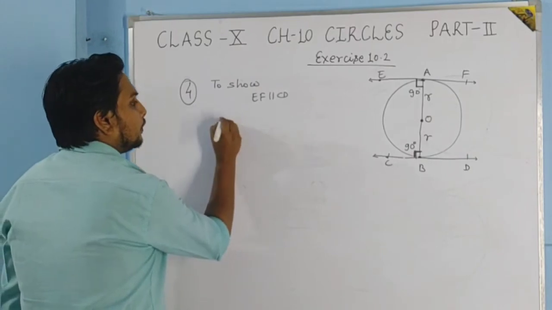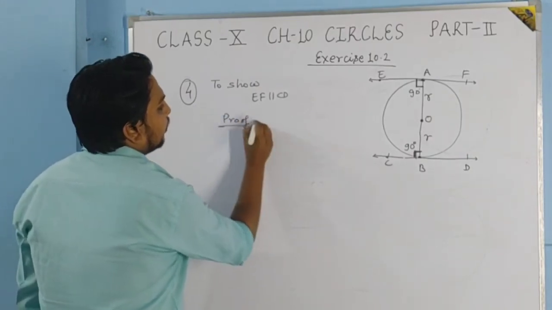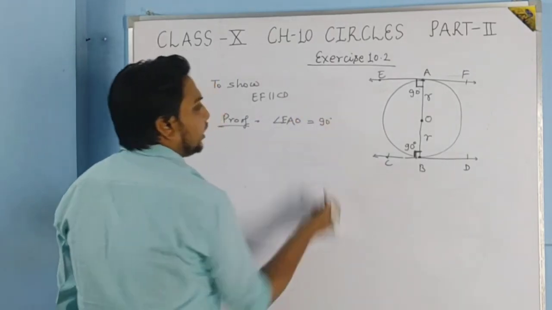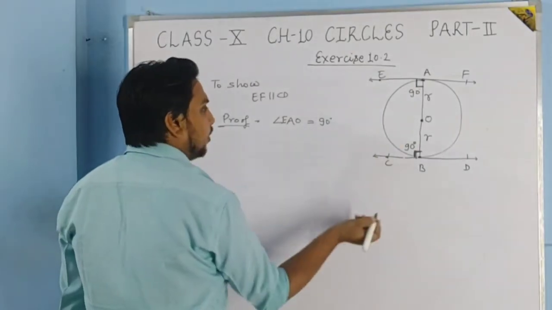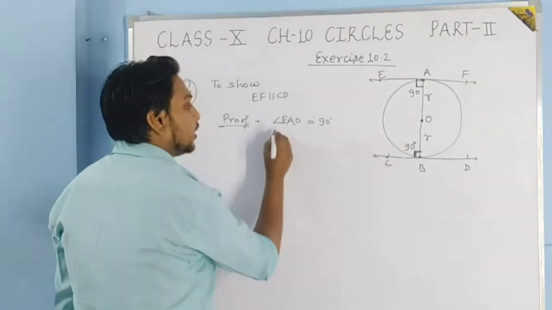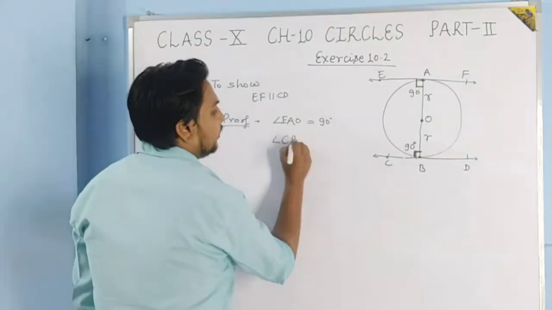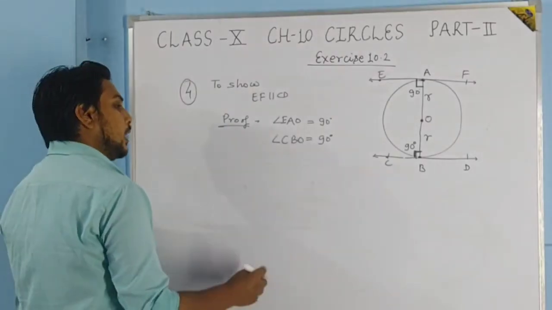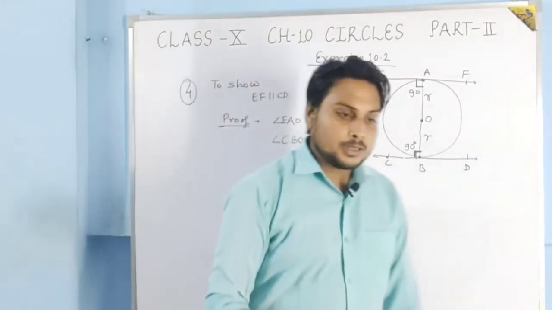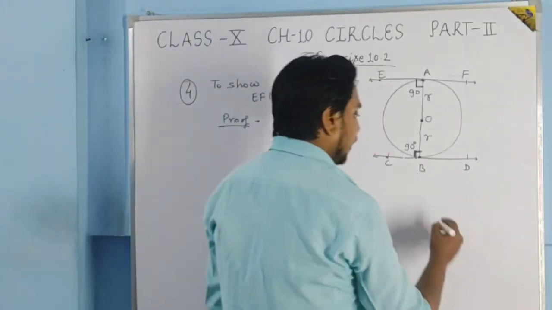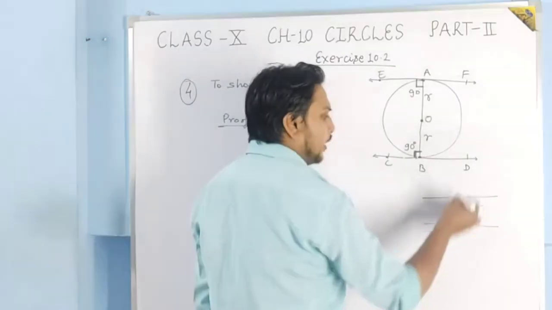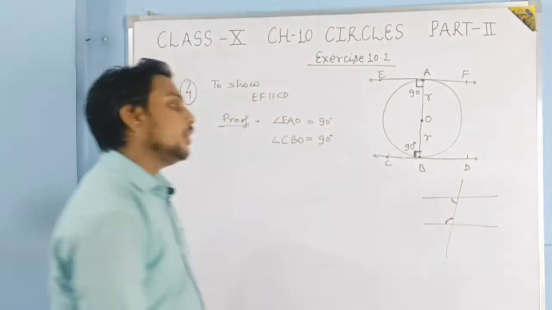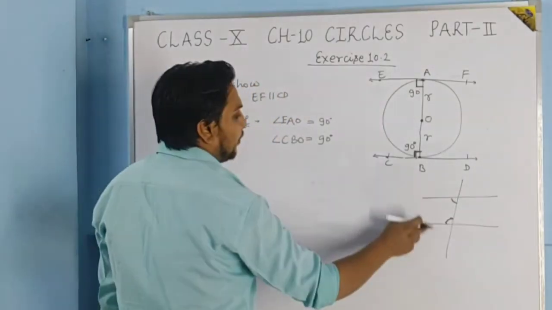Now proof. Angle EAO is equal to 90 degree. It is shown by the property of the tangent of the circle, and angle CBO will also be equal to 90 degree. Students, in class 9th you have studied a theorem that if two lines are there and one transversal is there, if the sum of these two angles is 180 degree, then these two lines will be parallel. Why?